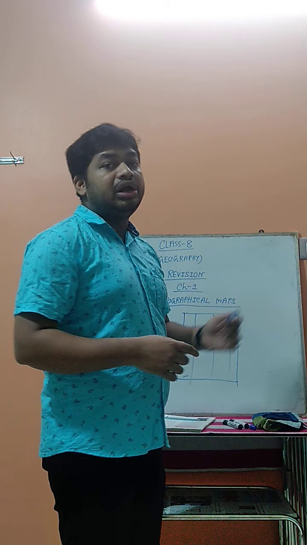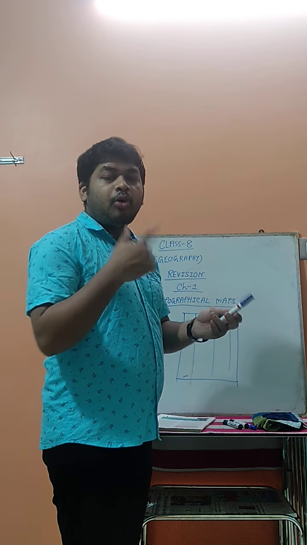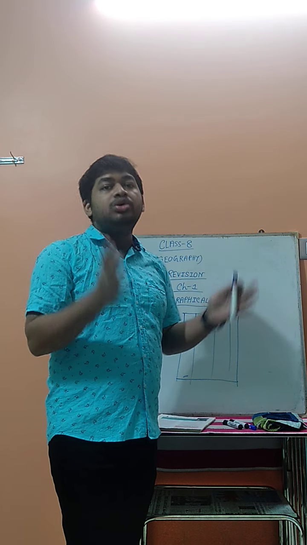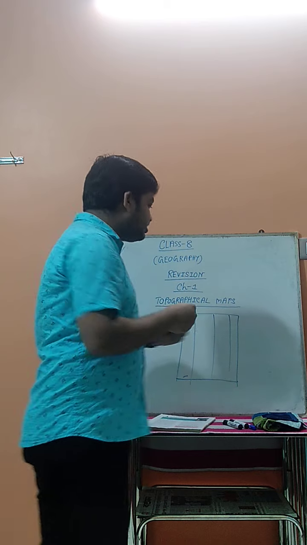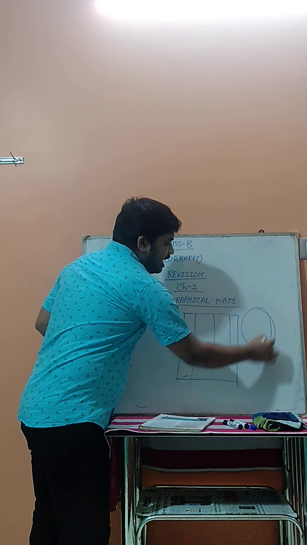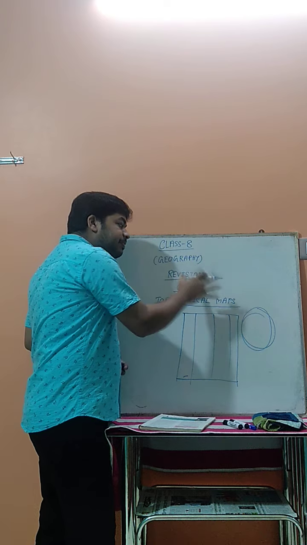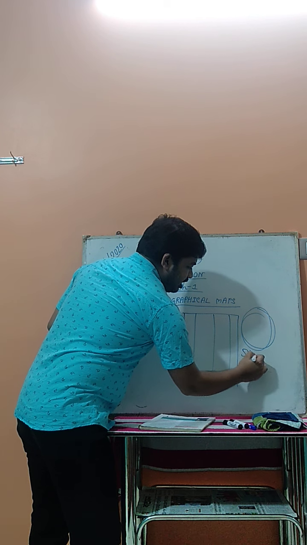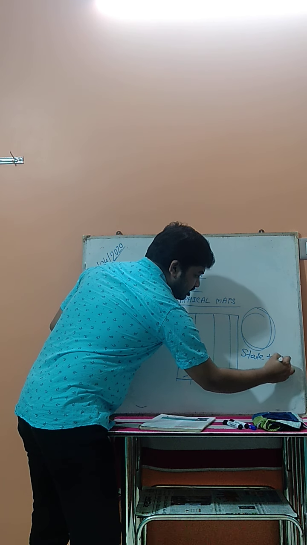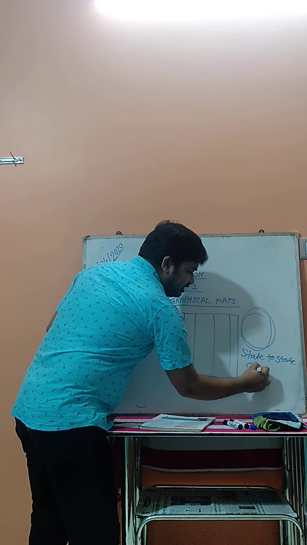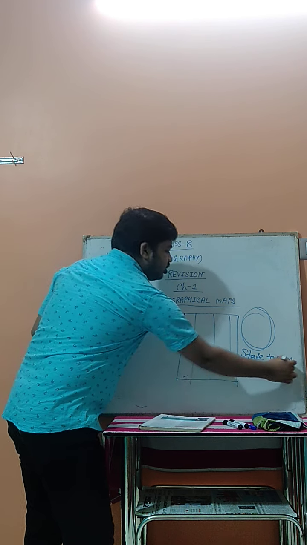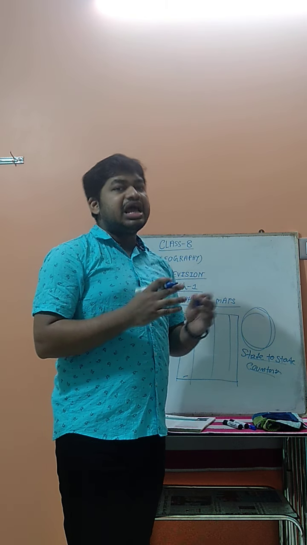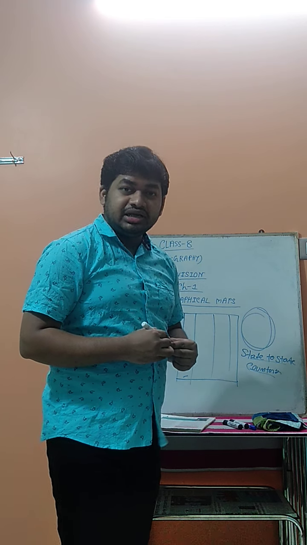Now the second one is the political map. What is the political map? The word politics comes from politics. So these maps represent boundaries. Do you understand boundary? Boundary means the surrounding area. The boundary between two states, or between country and country, is represented through this map. This type of map is known as the political map.